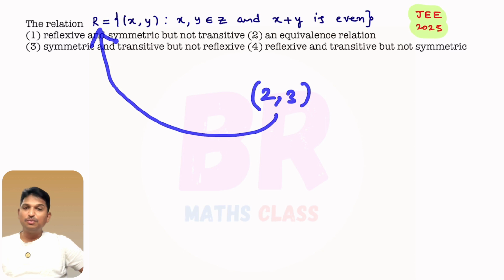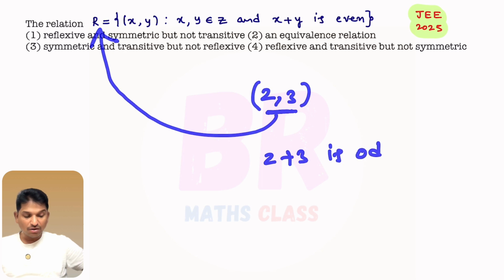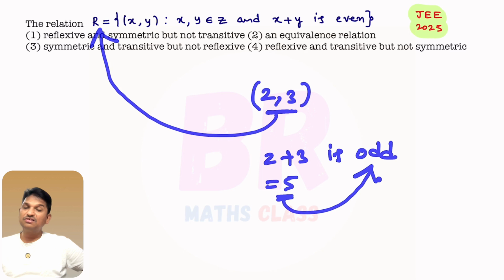See, for every problem I'll say one thing: first try your own. Okay. Now see, does (2, 3) belong to this relation? For (2, 3) to belong to this relation, both must be integers. Yes, 2 and 3 are both integers. 2 plus 3 is what? 2 plus 3 is 5, which is an odd number. So (x, y) belongs to R when x plus y is even.